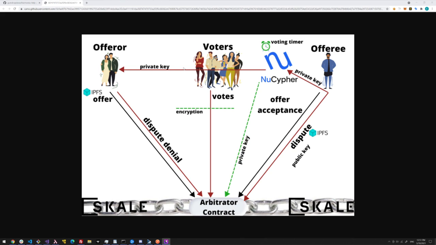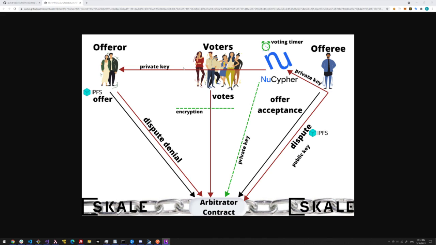We're using IPFS for the agreements and the disputes. In the agreement, there might be some documents that the offerer or the offeree needs to include, and so we store those on IPFS. For the disputes as well, there's some evidence that maybe the offerer or the offeree wants to include in their dispute, and so we store all of that on IPFS. We also talked about encryption.